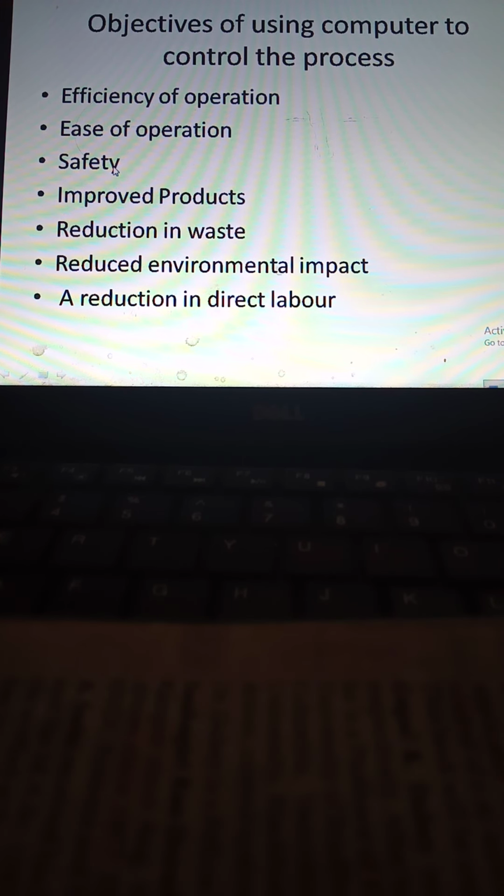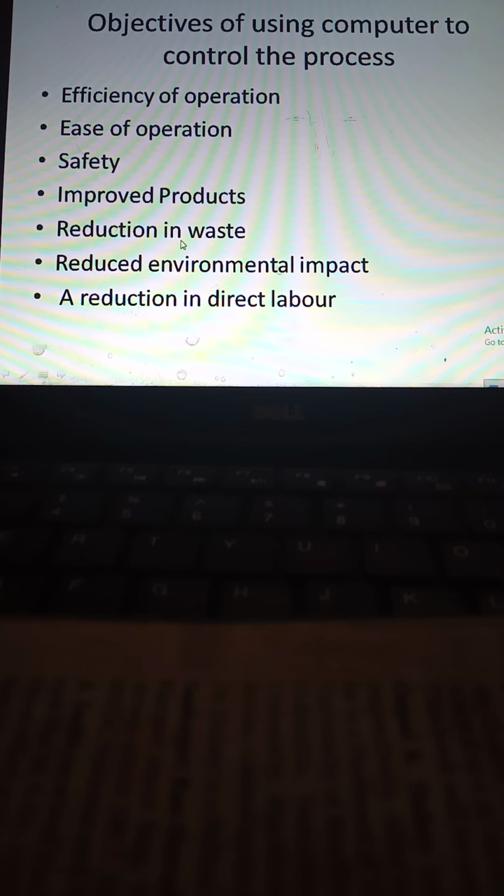Then products will be improved because it will maximize the product. Reduction in waste: the raw material waste will be reduced compared to a human or some other system. Environmental impact will be very, very less if you use a computer. And a human being is not needed in the control.